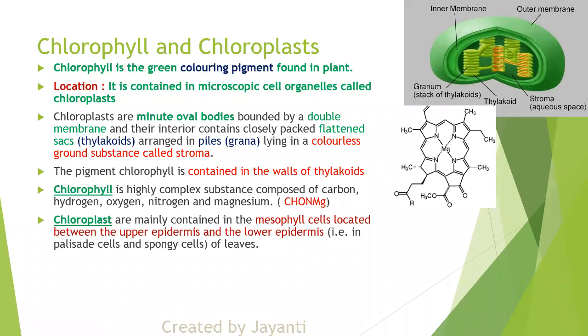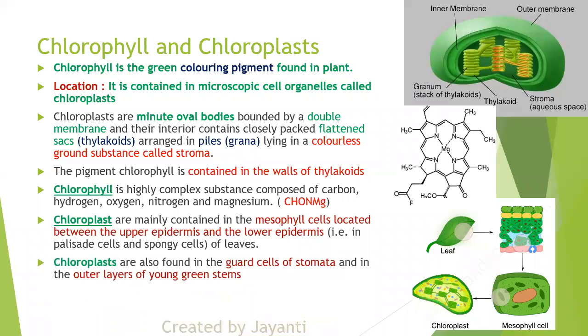Now, where is this chloroplast present? We have studied that chlorophyll is present in chloroplast, and chlorophyll lies in the walls of the thylakoid. Now, where is chloroplast? This is a question asked in the board exam. Chloroplast is contained in the mesophyll cells.